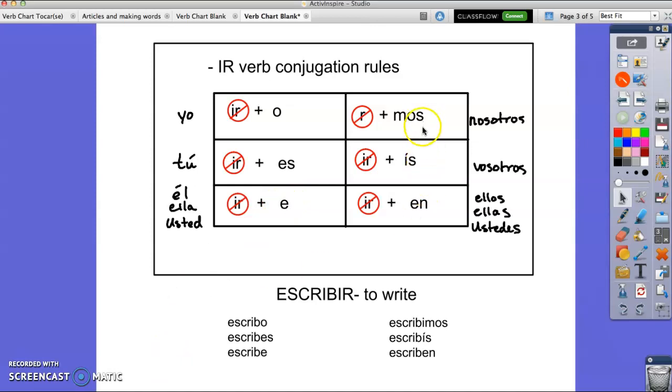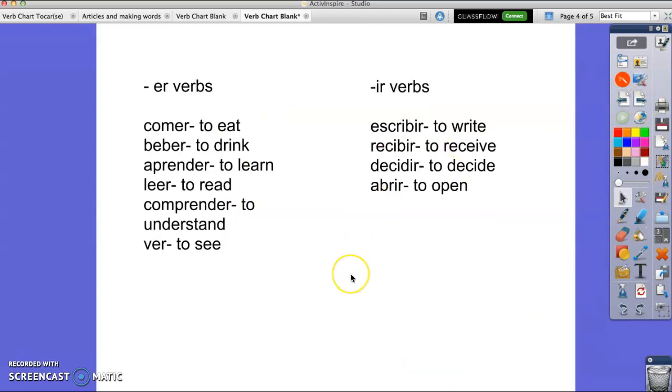Escribe. Okay, nosotros is the same. I'm going to actually keep the I here. You can see that. Escribimos, we write. Okay, vosotros, escribís, y'all write in Spain. And if I want to say they write, I drop the IR and I add an EN. Escriben. Okay?